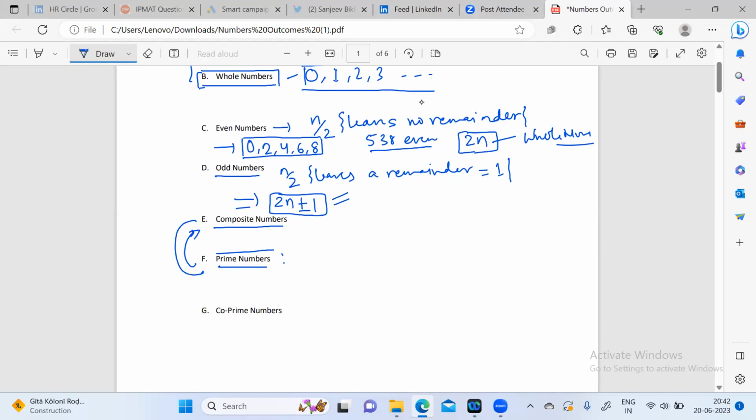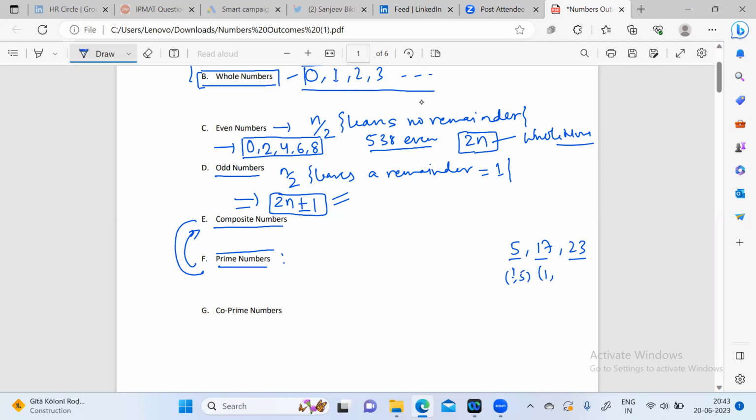Prime numbers are all those numbers which do not get divided by any number other than the number itself and 1. Like, let's take 5 or 17 or 23. So the factors of 5 are either 1 or 5.